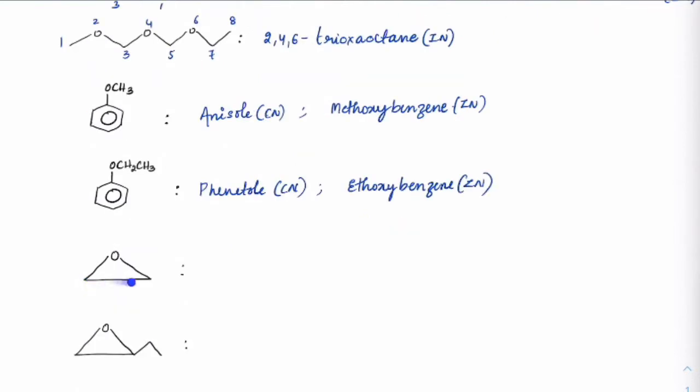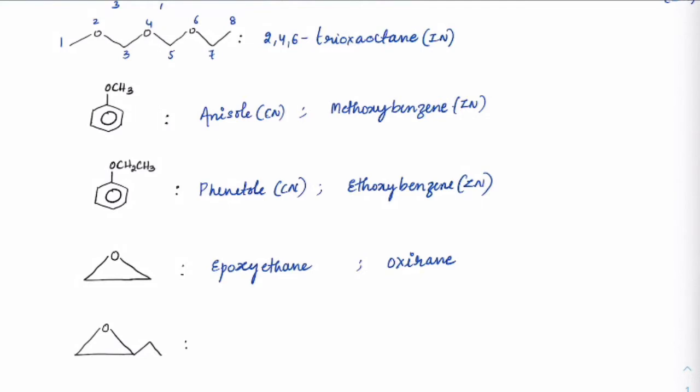Now the minute we have a 1,2 cyclic group, which means we are getting a cyclopropyl type of group here, correct? Then we usually use the word epoxy. So we can write this as epoxyethane. We can also call it oxirane when you have a 3-membered ring forming with an epoxide.